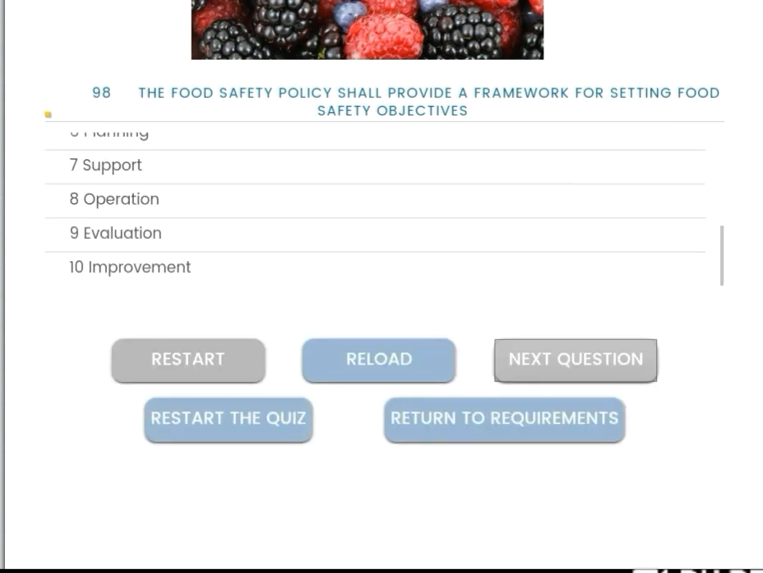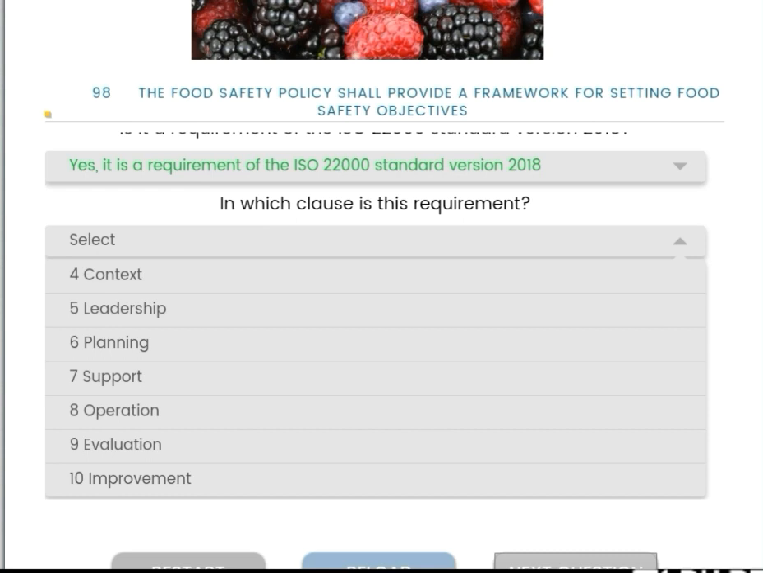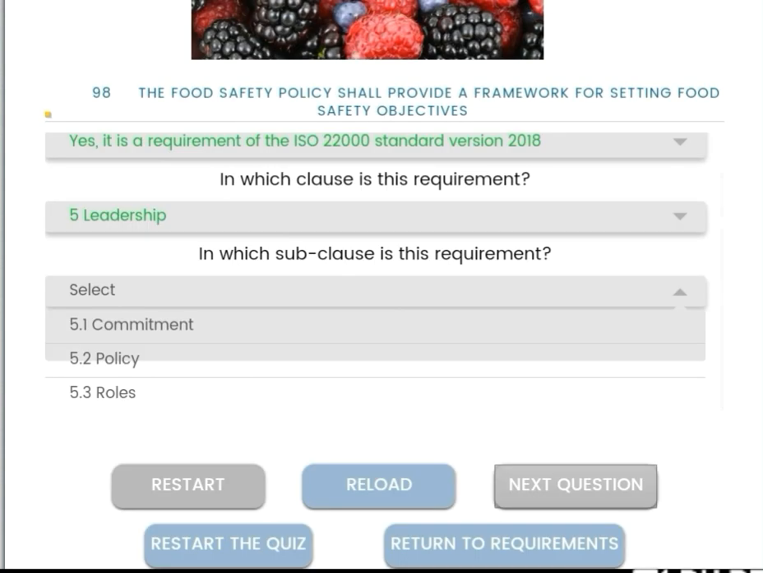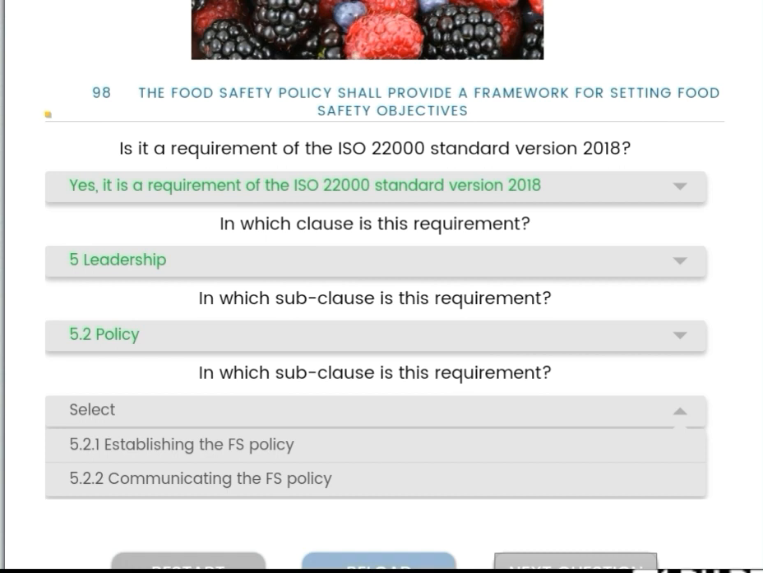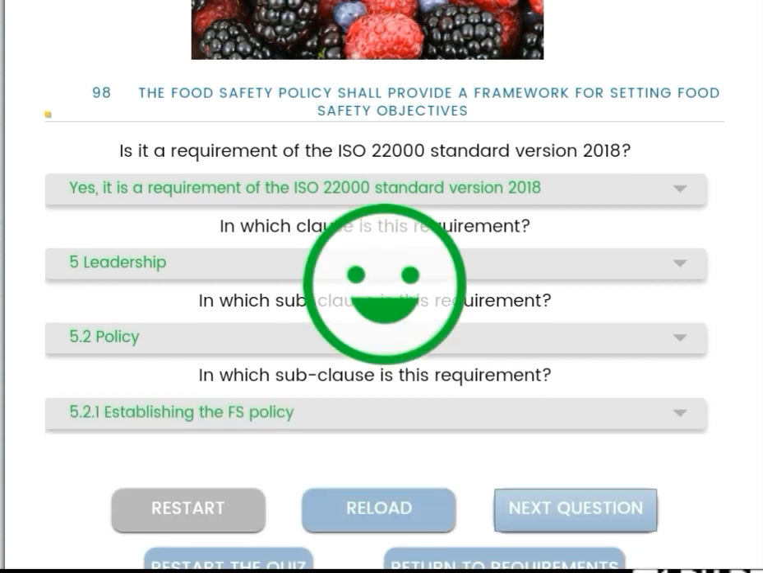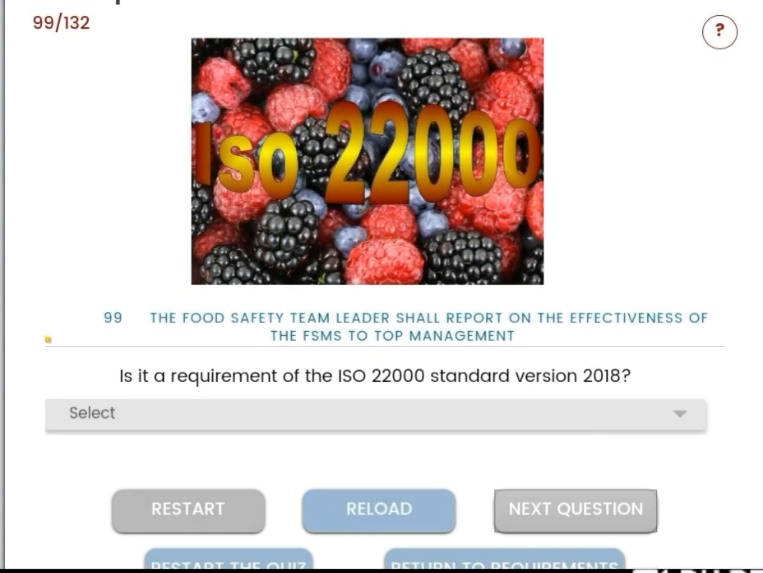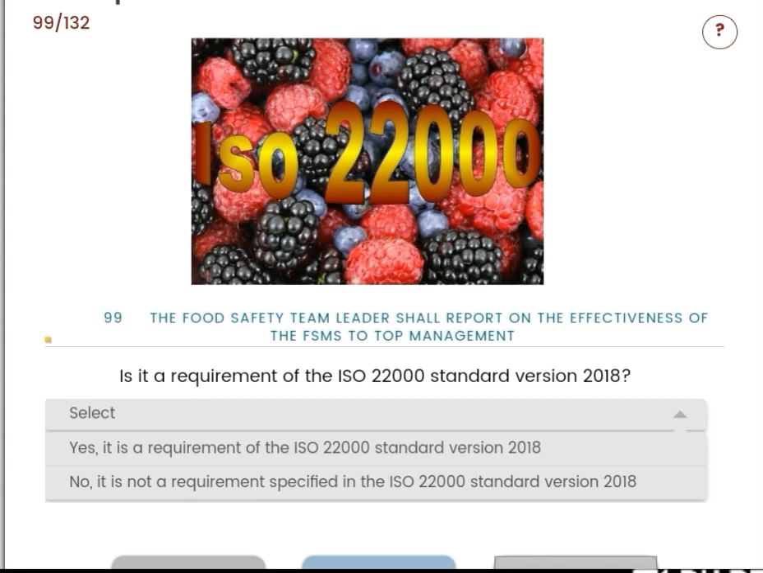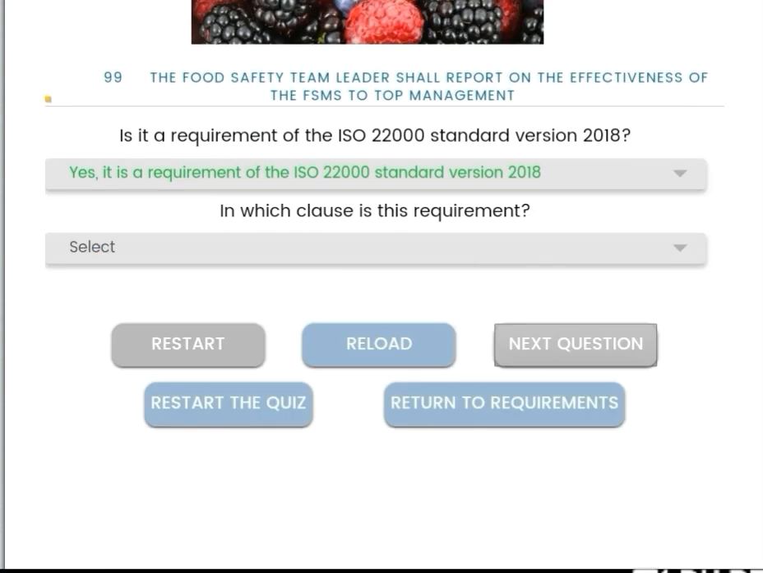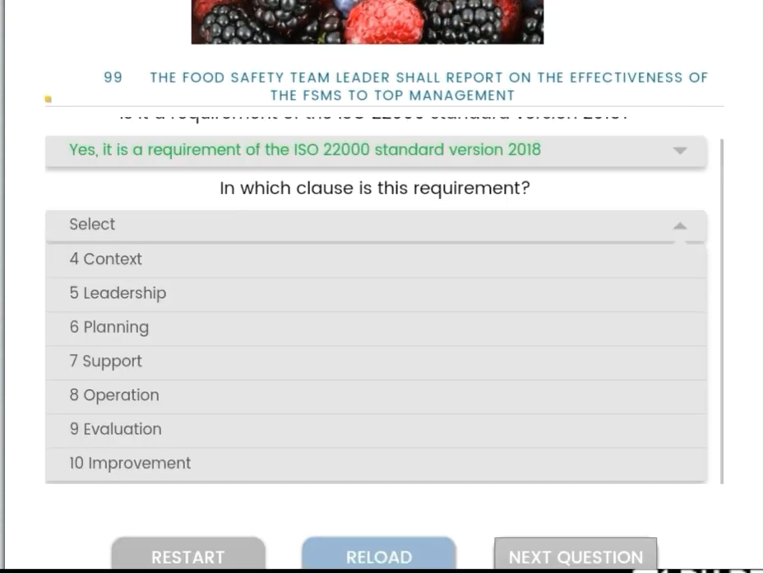Next, this clause number is leadership 5, and the subclass is 5.2 policy, and 5.2.1 is the subclass by establishing food safety policy. Then the food safety team leader shall report on the effectiveness of the FSMS to top management. Yes, he has to report, the food safety team leader, FSTL.